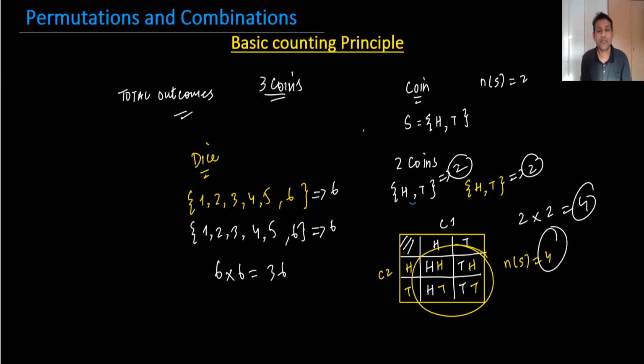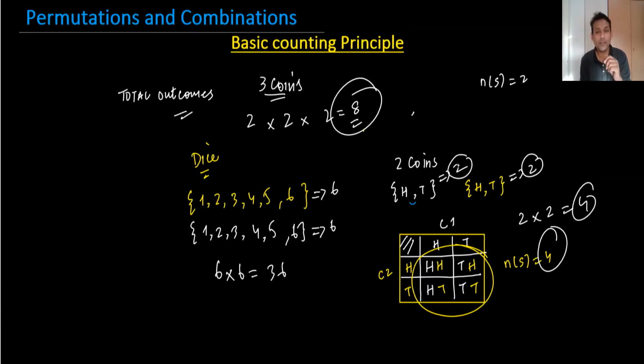Three coins means the first coin has two sample spaces, the second has two, and the third also has two individually. So we just need to multiply, and there are eight possible outcomes. Eight possible outcomes mean it can be 1, 1, 1, it can be 1, 1, 2, it can be 1, 2, 1, it can be 1, 2. Like this way we can make eight outcomes. So this is the main theme for our exercise 13.1.